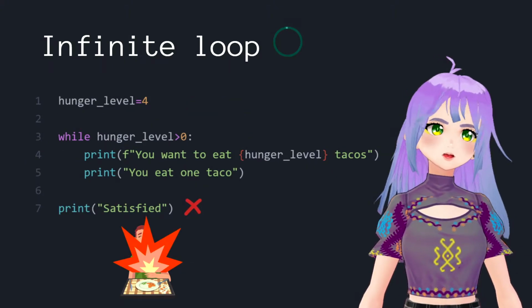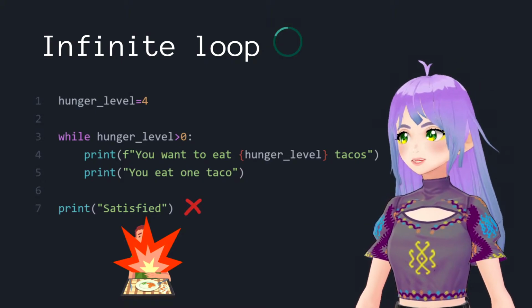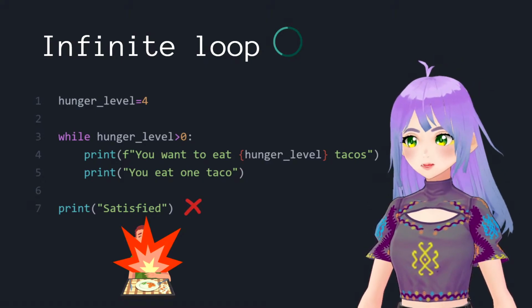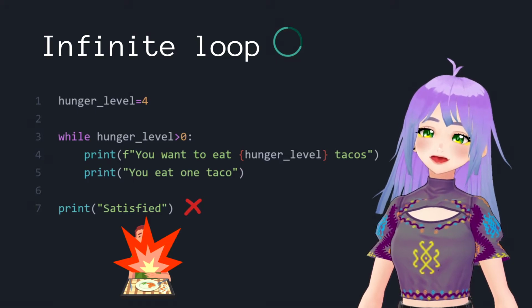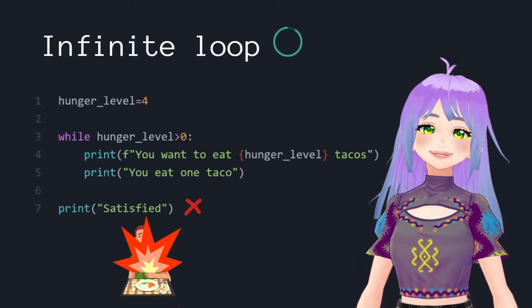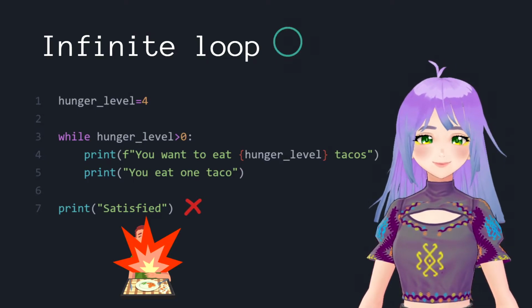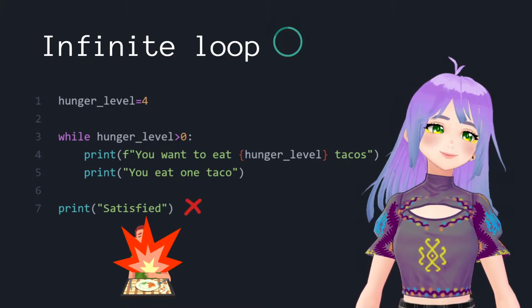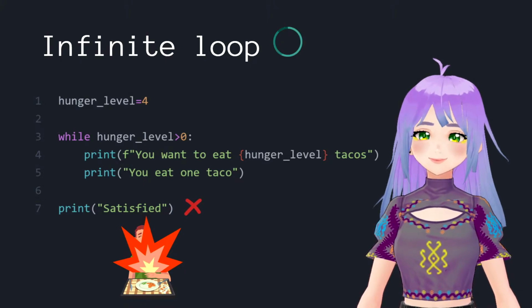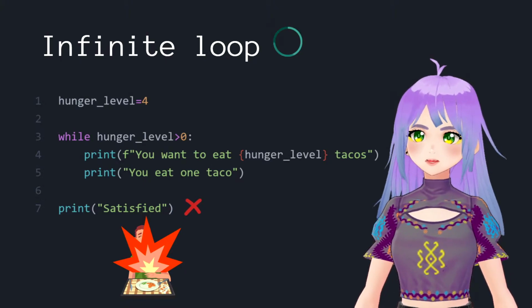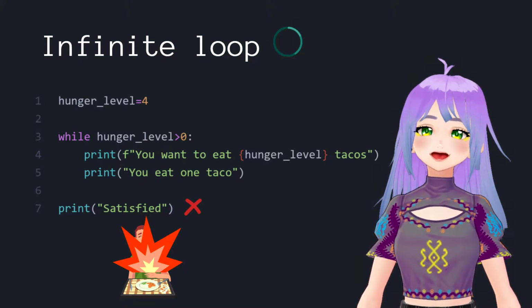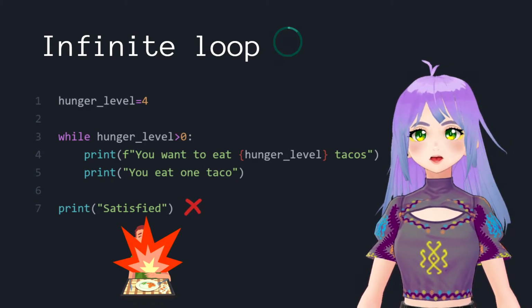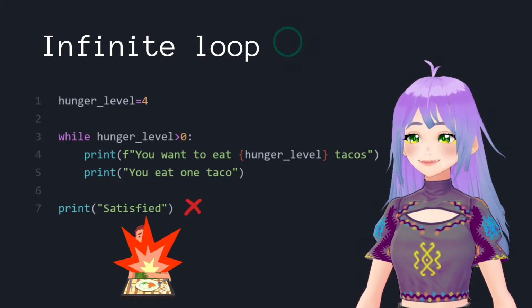If we decide to end the while loop there and just add the option satisfied when the condition is not met, we will get into an infinite loop and we'll end up exploding from eating just way too many tacos. The condition hunger level bigger than 0 will always stay true because we did not include an iteration variable.